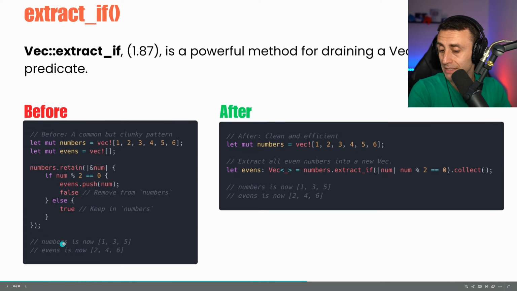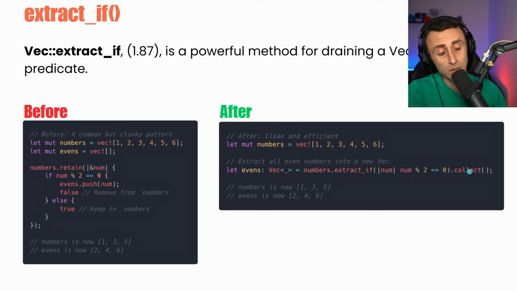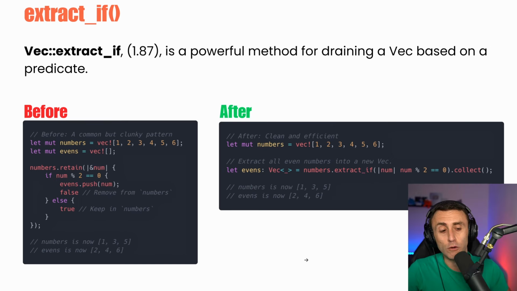At the end we have these numbers: is now 135, and events has been populated with 246? I hope so. Now we can do this in a single line. let events: Vec = numbers.iter().filter(if num).collect. Boom. And of course here the example is with this condition: num divided by 2, so the modulo, the remainder of this operation. But this can be anything, of course.